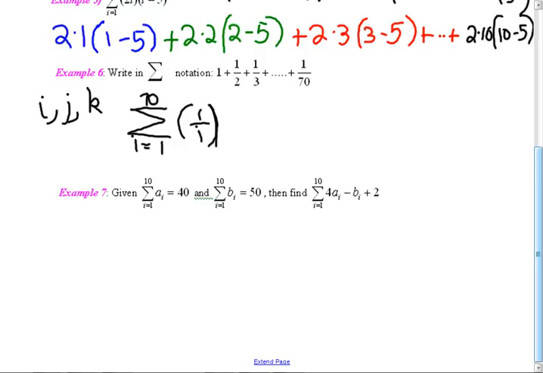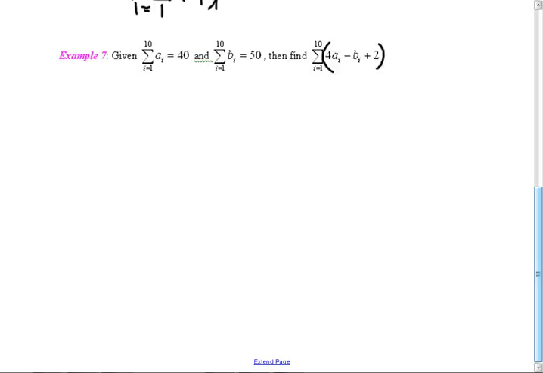And then for the next one, we're just going to use properties of sigma to figure out what this last one is. The sigma is going on this whole thing, so I probably should have had parentheses there. It would have been a little bit better. So I'm going to have sigma, i equals 1 to 10, and we're going to use our properties to figure out what this sum is. We can distribute over addition and subtraction. We can't distribute over multiplication. It doesn't work.